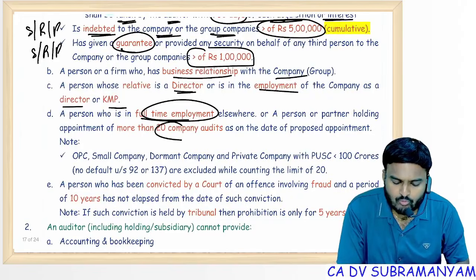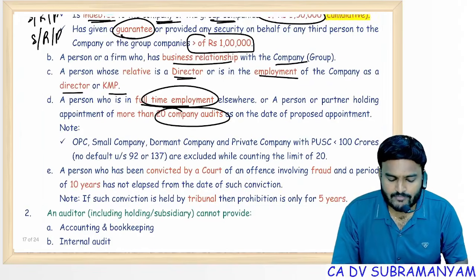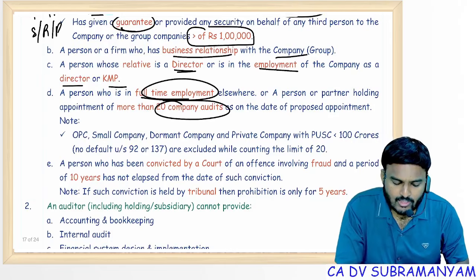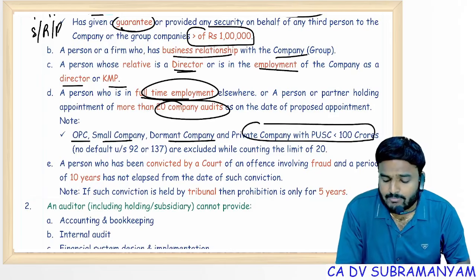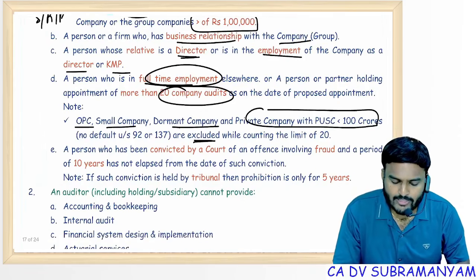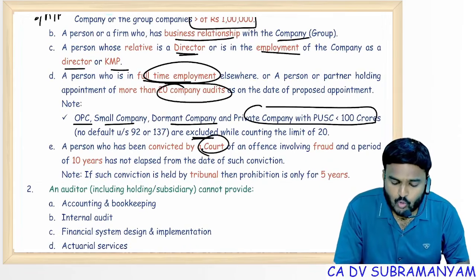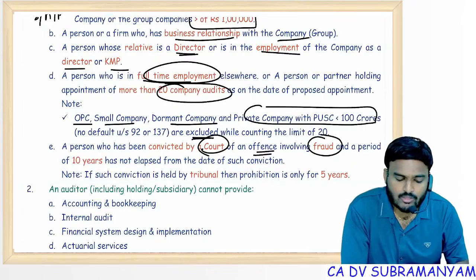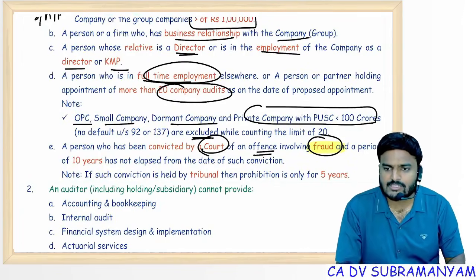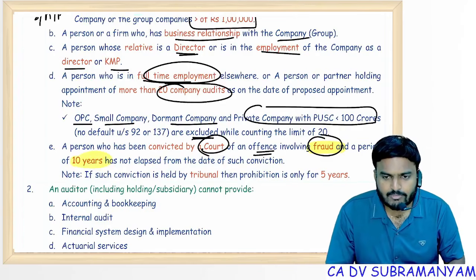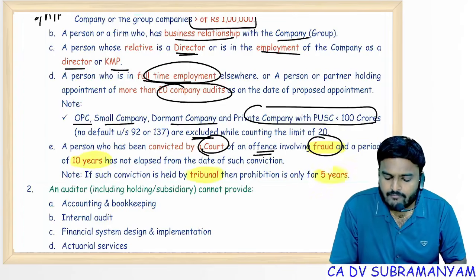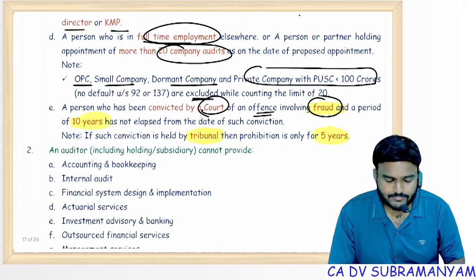Appointment for more than 20 company audits is also a disqualification. While counting the 20 companies, OPC, small company, dormant company, and private company with paid up share capital less than 100 crores are excluded. And if a person is convicted by a court for an offense involving fraud, fraud important, not all offenses, 10 years disqualification period. If convicted by a tribunal, 5 years disqualification period.